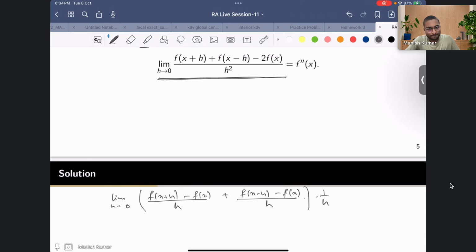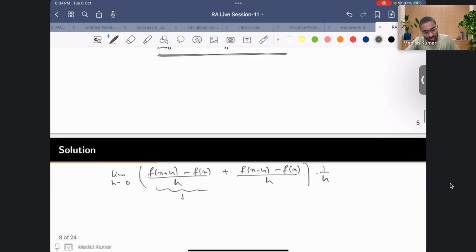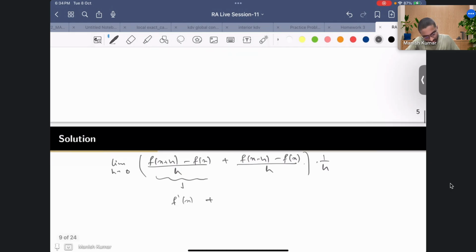For f dash of x, we will be having limit h tends to 0, f of x plus h minus f of x divided by h. Isn't it, sir? Yeah, this one you are saying, right? So you are saying this will become f dash of x, right? Now what about this one? Again this will be f prime of x, right?